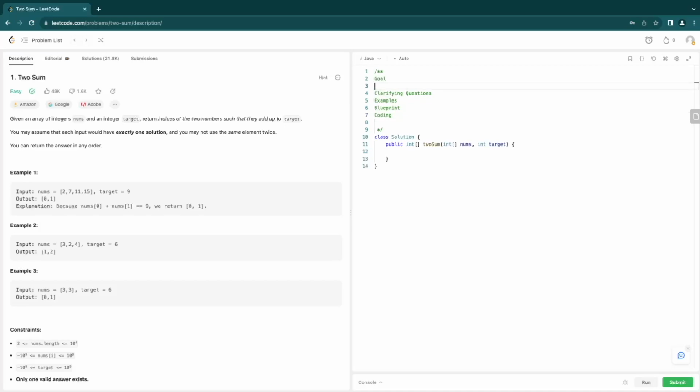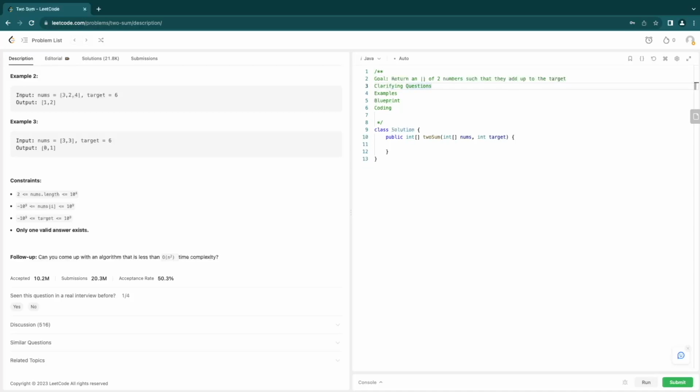We know that our goal is going to be returning an array of 2 numbers such that they add up to the target. So now moving on to clarifying questions.